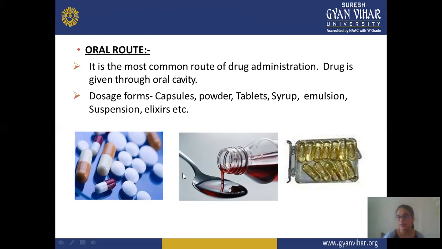Some persons suffer pain or have a phobia of injection, but in the oral route this type of problem does not occur. It is the most common route of drug administration. The drug is given through the oral cavity, and dosage forms like capsule, tablet, syrup, emulsion, suspension, and elixirs are most commonly used. Not only solid dosage forms like tablets and capsules, but also liquid dosage forms like syrup, emulsion, suspension, and elixirs are given by the oral route.